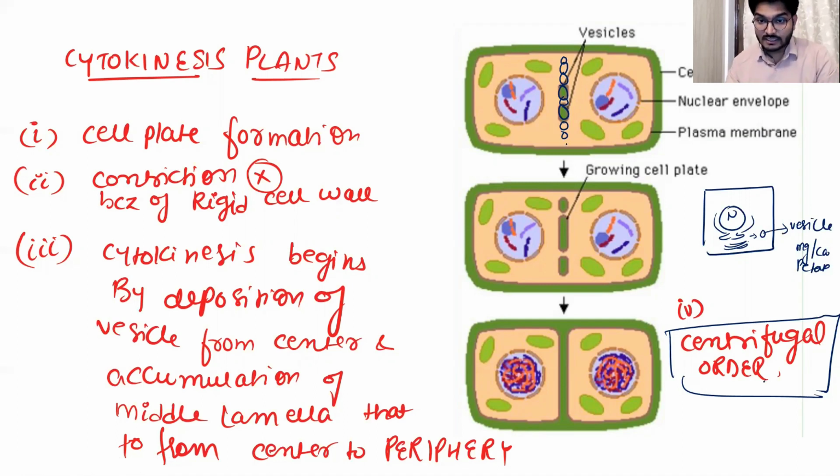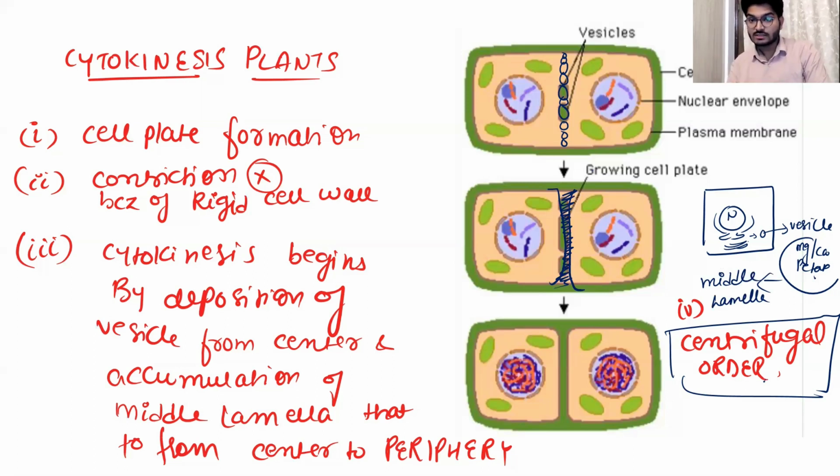And ultimately this will lead to the division of the cytokinesis. So the vesicles filled with calcium and magnesium pectate are giving rise to the middle lamella. So this is the middle lamella here and here. Okay, so these vesicles will all get fused, and this is your middle lamella, and ultimately you are done with the two cells.